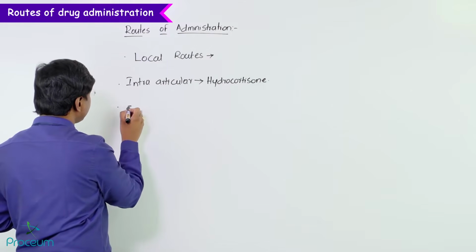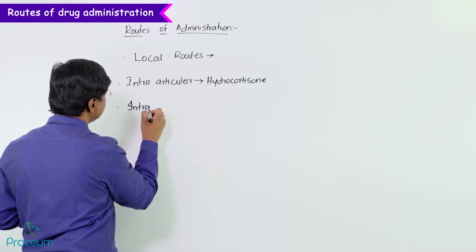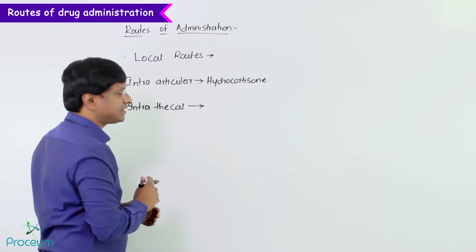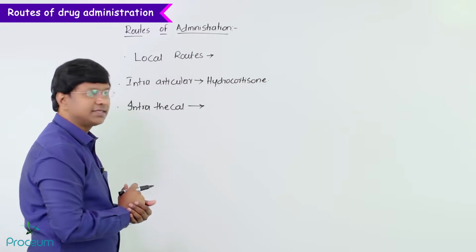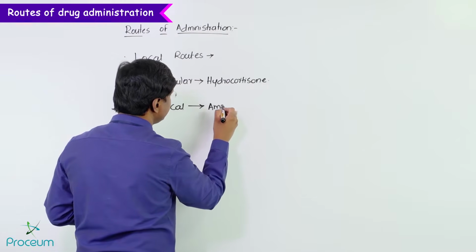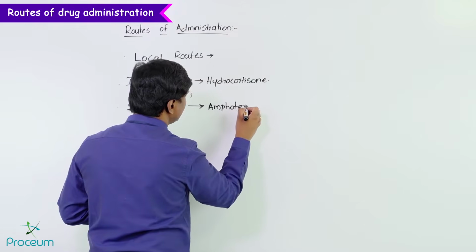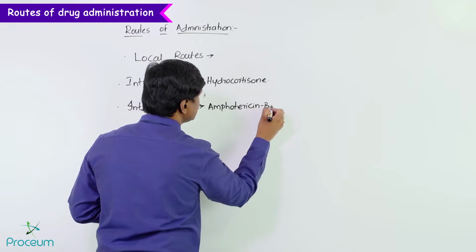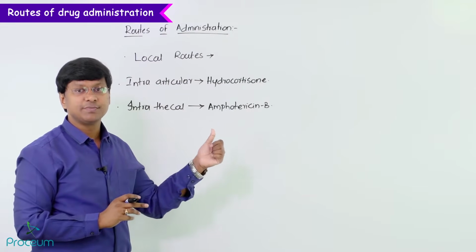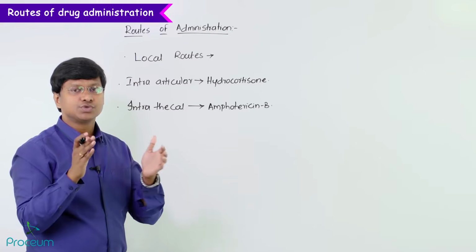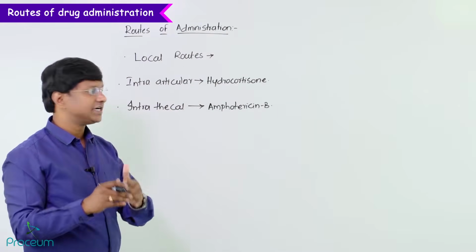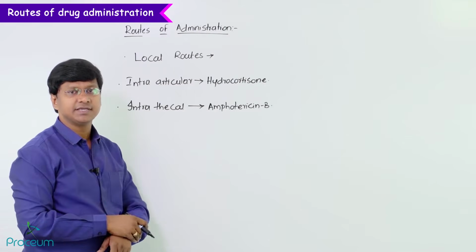Now you take the intrathecal route of administration. An example for the intrathecal route of administration is amphotericin B. So amphotericin B can be directly administered into the spinal cord, and this will be asked as multiple choice questions. Which drugs, for example, can be administered by the intra-articular route, and which drugs, for example, can be administered by the intrathecal route?